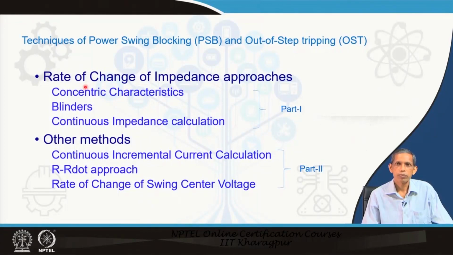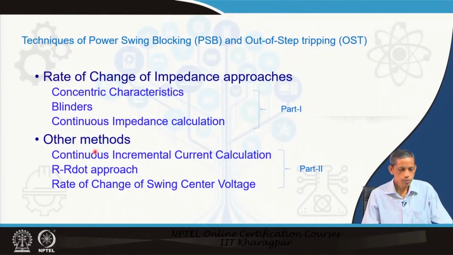In the impedance plane, the trajectory traversed by a swing or fault goes through changing impedance. So, therefore, there is an associated rate of change of impedance. With that as the feature, there are 3 techniques available. One is called the concentric characteristic, the other is the blinder technique, and the third is the continuous impedance calculation approach. So, these 3 we will discuss in this lecture.